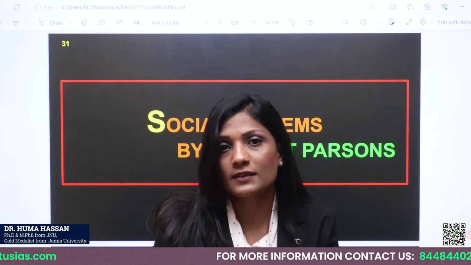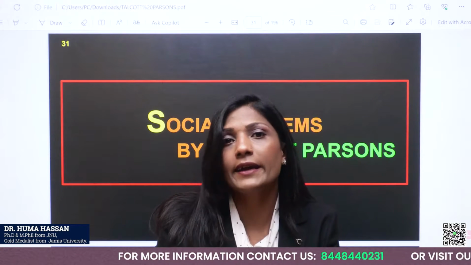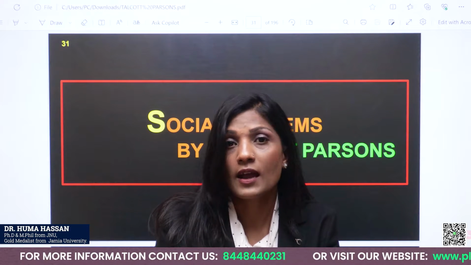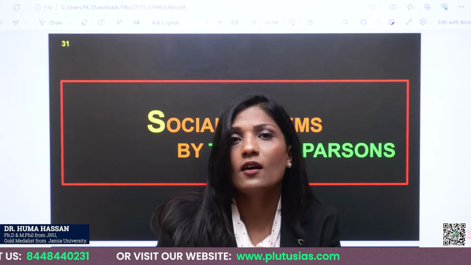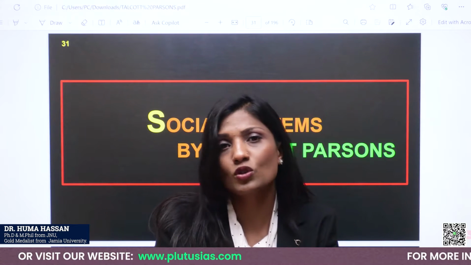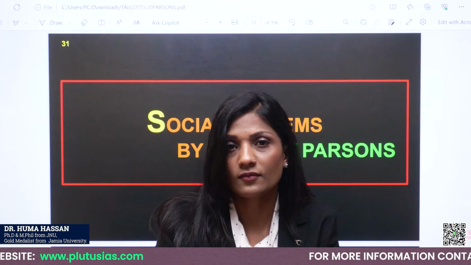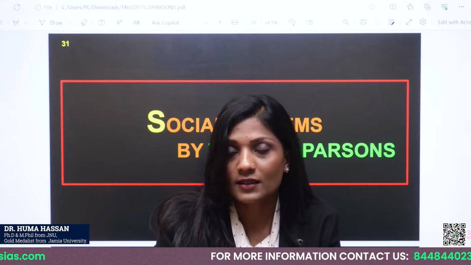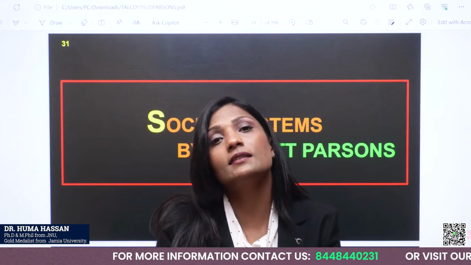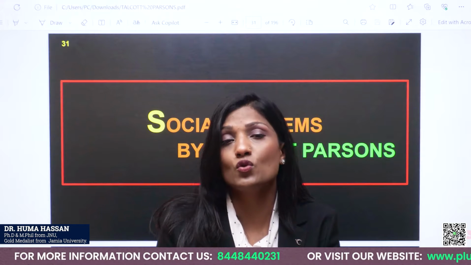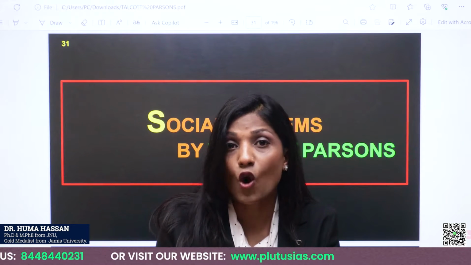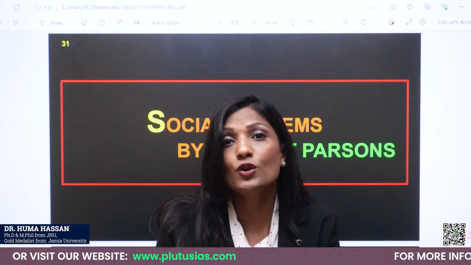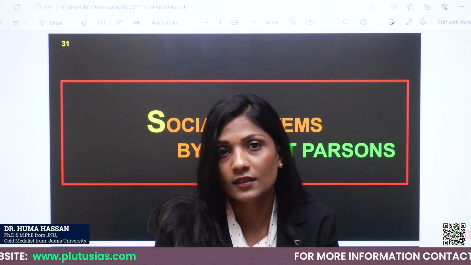Now, Talcott Parsons, as I have said, combined the theories of Weber and Durkheim, and then he produced a very important theory, that is social system theory. Talcott Parsons is arguing that it is highly imperative to know how a system works or functions in order to maintain stability.